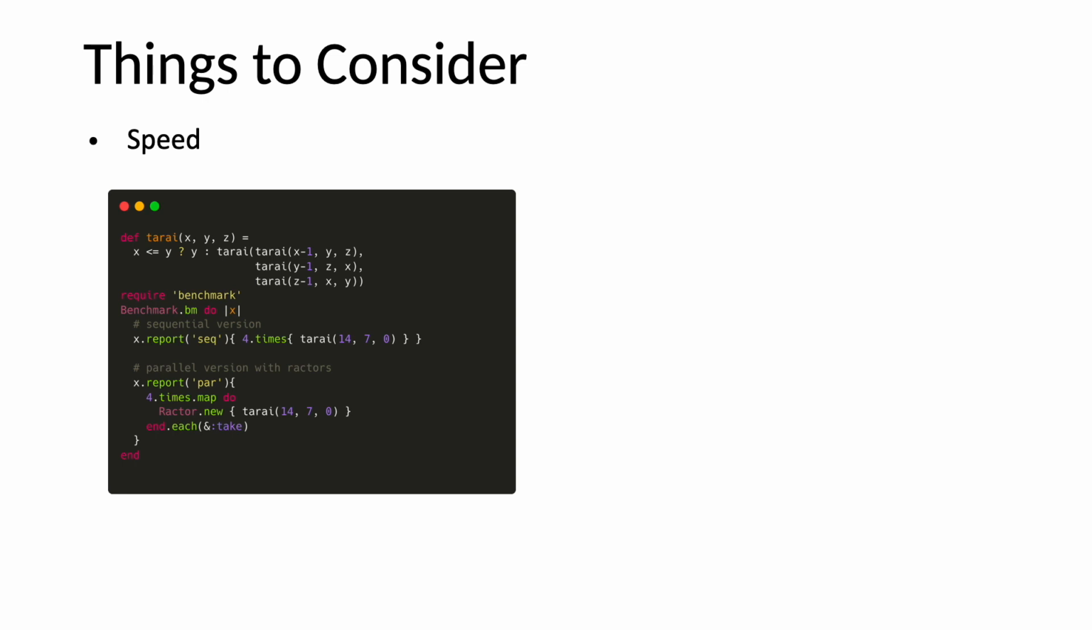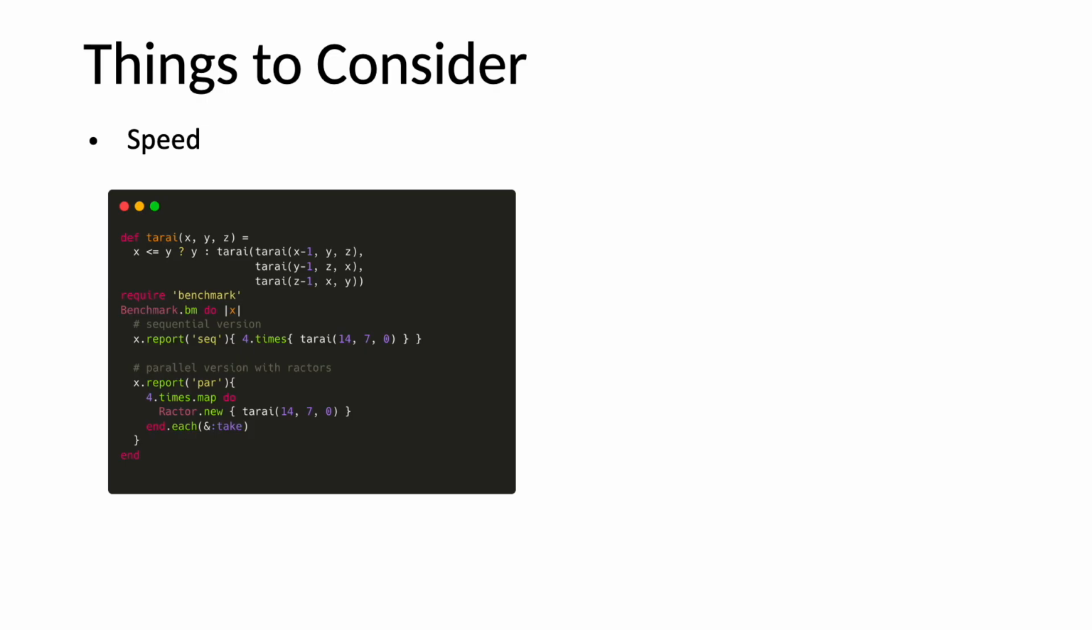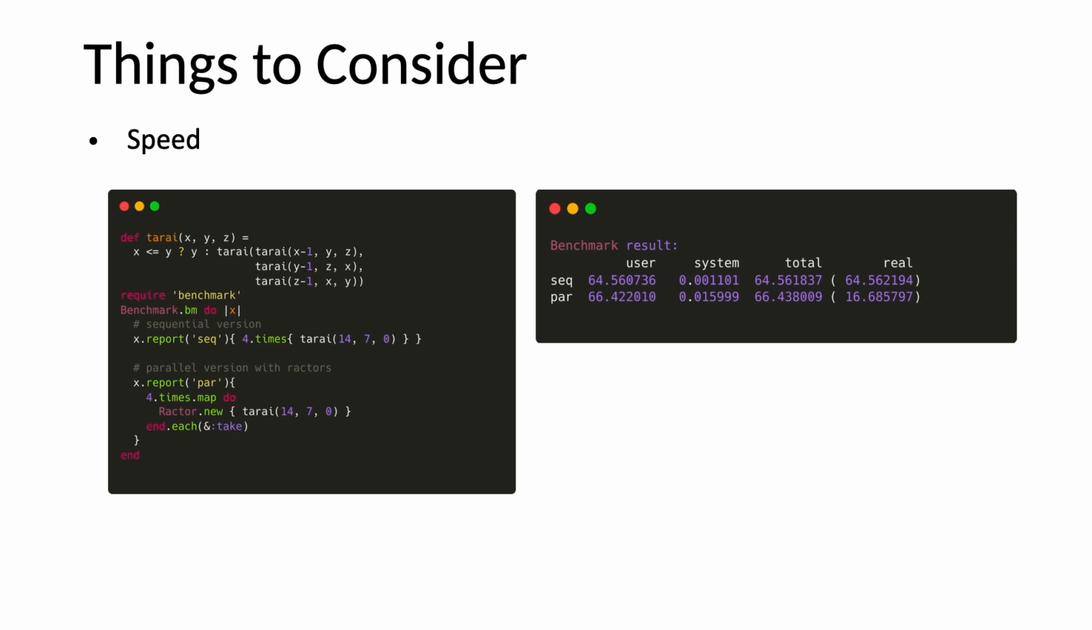This is an example from the Ruby documentation. Here, we have a sequential version and a parallel one. The sequential one runs 4 times, and the parallel one also runs 4 times, but using Ractors. What's the result? We can see that the parallel version is almost 4 times as fast.